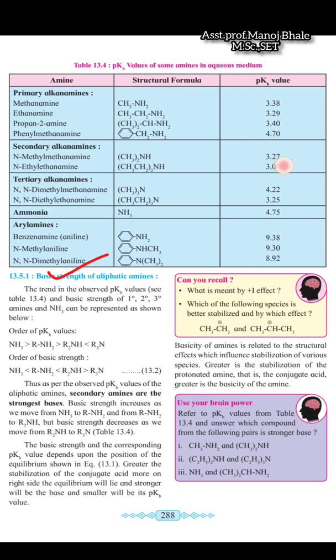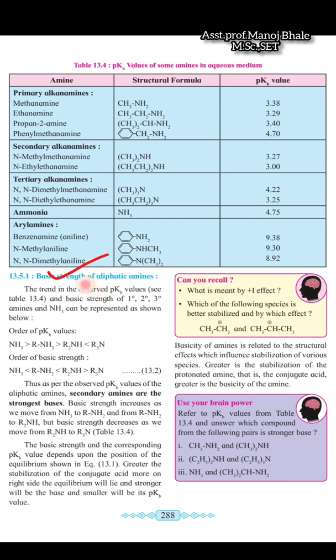Generally, secondary amines are stronger bases, or strongly basic in nature, as compared to primary amines, tertiary amines, and also aryl amines. That means we saw the more basic nature of the secondary amine in the last lecture. What is the reason behind that? We also saw that in the last lecture.